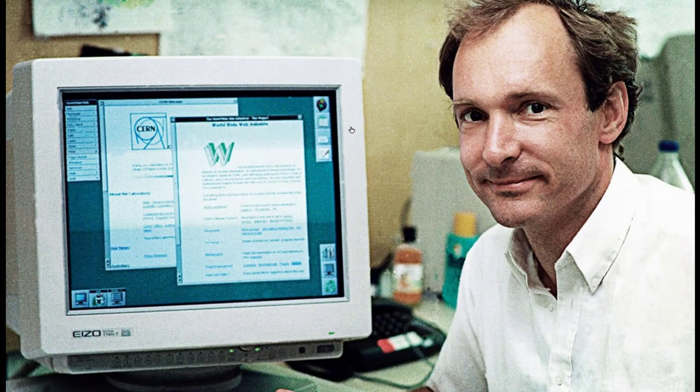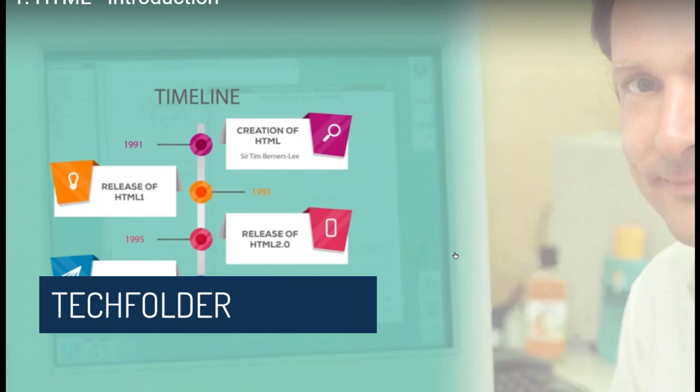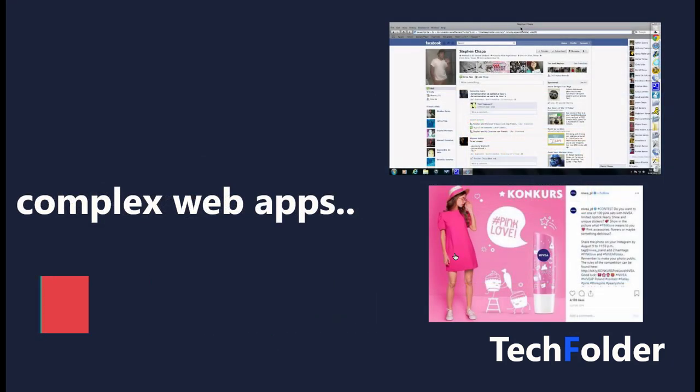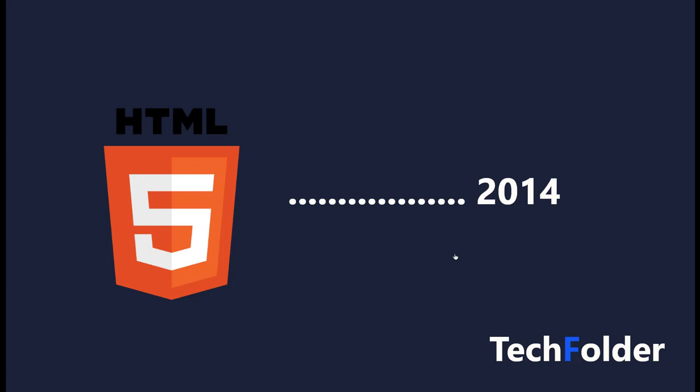HTML was created by Sir Tim Berners-Lee in 1991. The first version of HTML was released in 1993. The main purpose of HTML was to create web pages for sharing information. It has evolved from static pages to complex web apps like Facebook, Instagram and Twitter, from supporting desktop screens to mobile screens. The latest version, HTML5, was released in 2014, which brings HTML up to pace with the rapidly evolving web development.